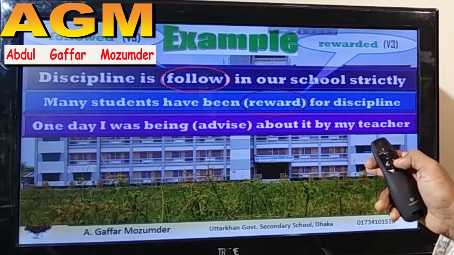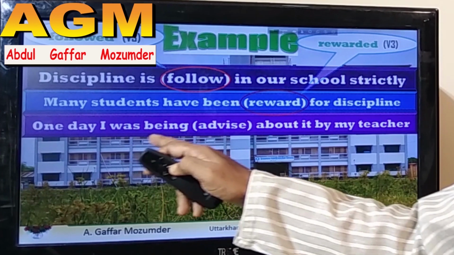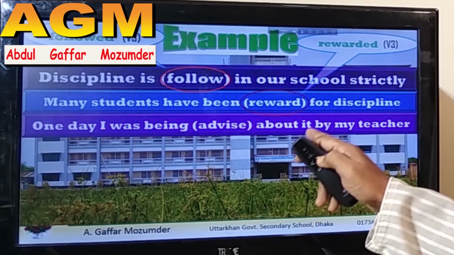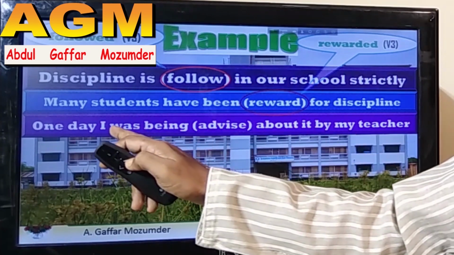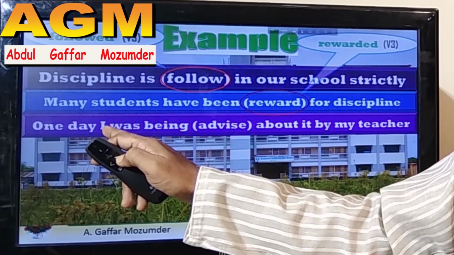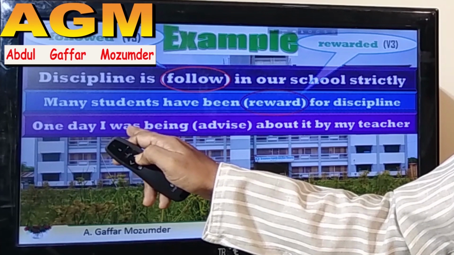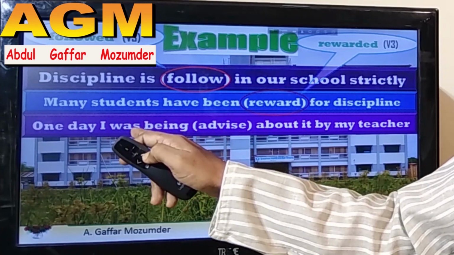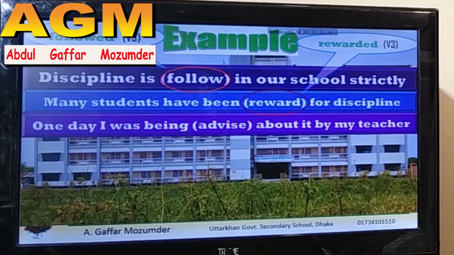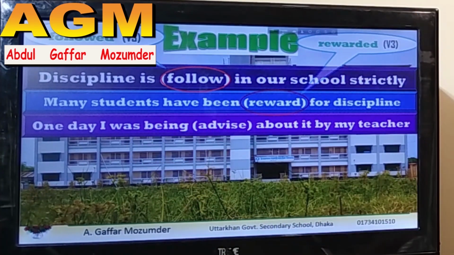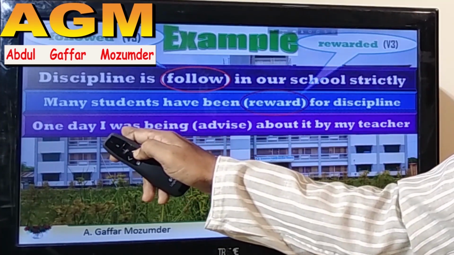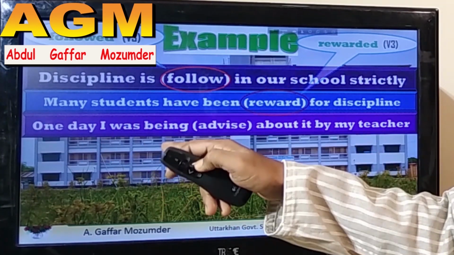Some more examples. One day I was being advised about it by my teacher. Here I is a pronoun, then was being. Was is a be verb and was being is also a be verb. If was came, it would be correct.